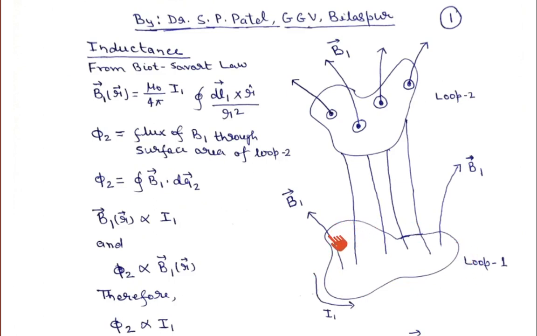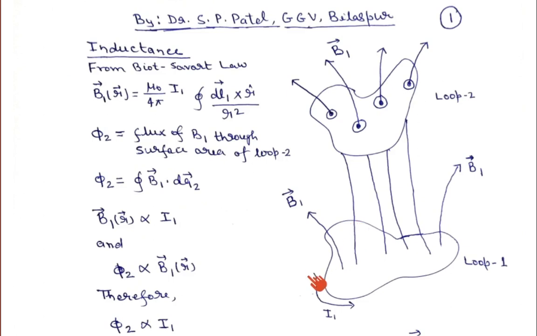I have taken an arbitrary shape of loop, meaning the shape of the loop is not defined. We learned in one lecture that it doesn't matter what the shape of the loop is, because the divergence of B guarantees that the total flux will be the same irrespective of the shape of the loop. And I derived a mathematical expression for the induced EMF in a non-rectangular loop, that EMF is equal to minus del phi upon del t. That means in that case also, the total rate of change of flux gives the induced EMF in that particular loop.